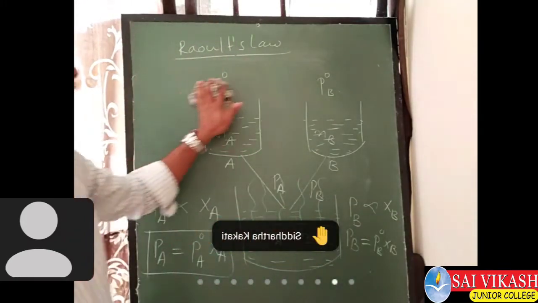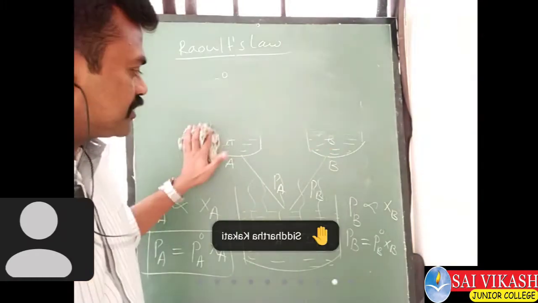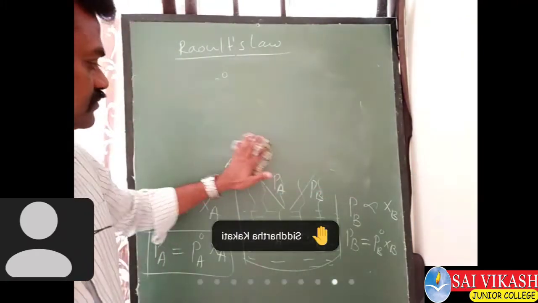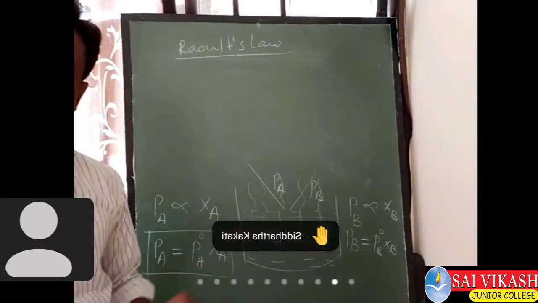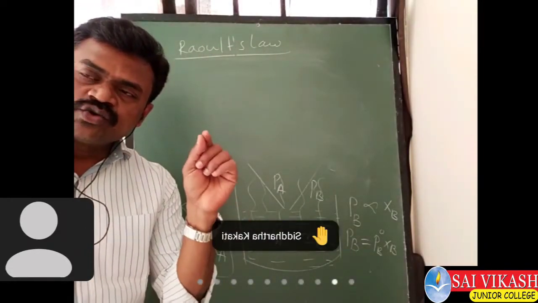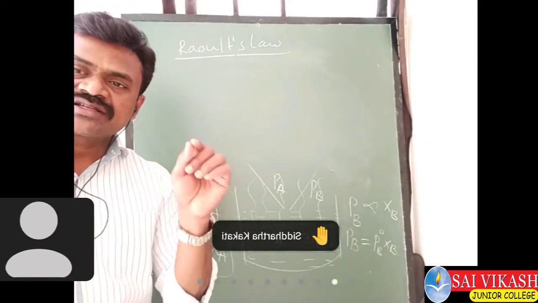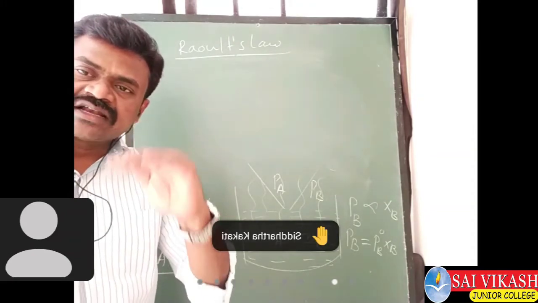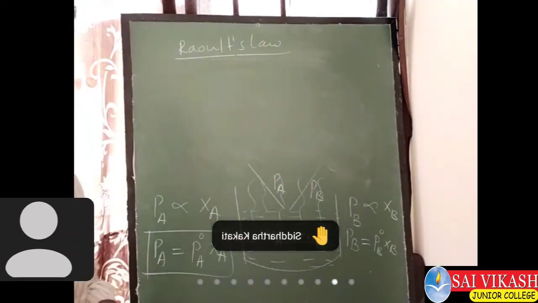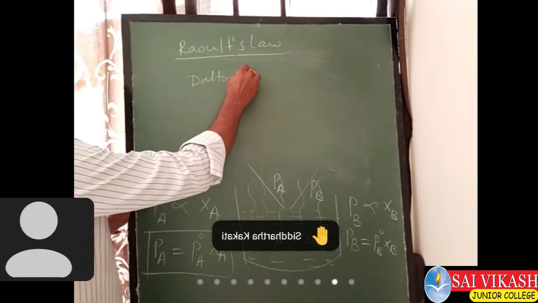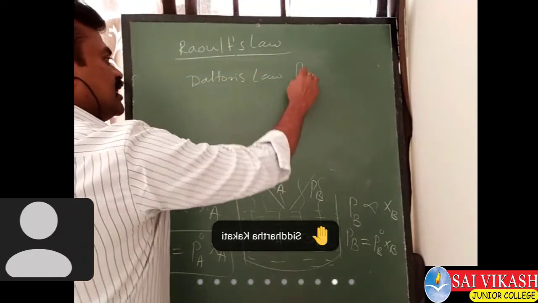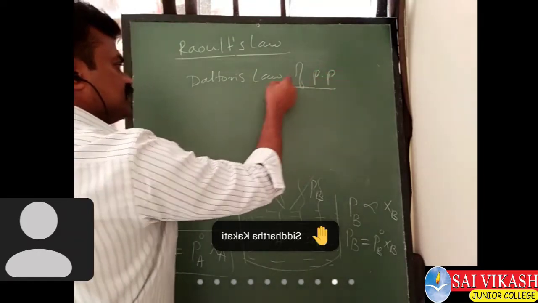So you will get the total vapor pressure now. Based on this total vapor pressure, you can get one more law, which comes in the class 11 gas state chapter. That is Dalton's law of partial pressures.